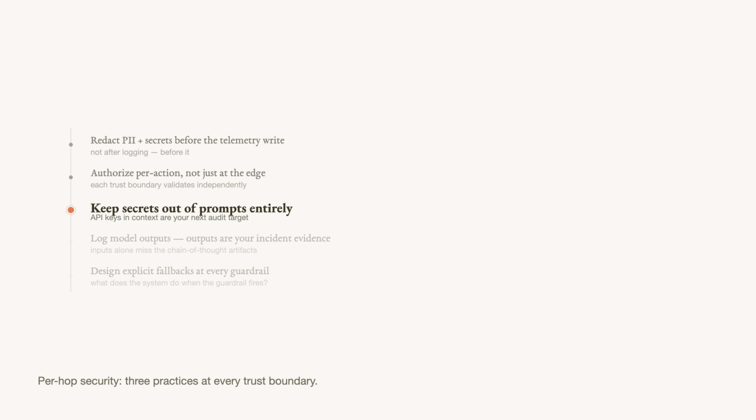Three practices apply at every hop. First, redact before logging, not after. PII and secrets that pass through the prompt must not end up in your observability stack in plain text. Redact at the hop before the telemetry write. Second, authorize per action, not just at the edge. A token at the API gateway does not prove the agent should call this specific tool for this specific user. Validate at each trust boundary. Third, keep secrets out of prompts entirely. If your prompt builder is assembling API keys into context, that is your next audit target.